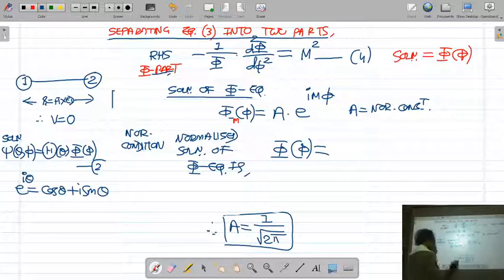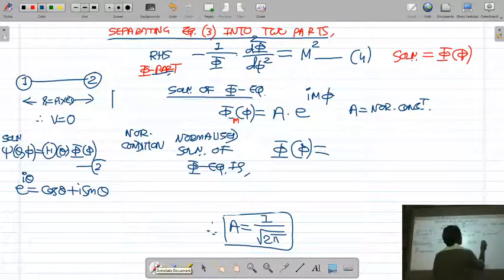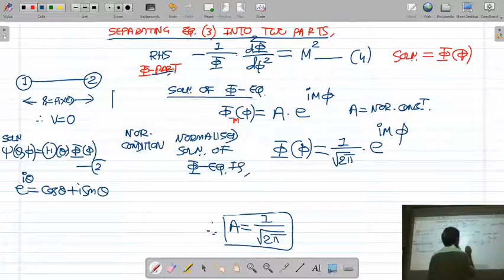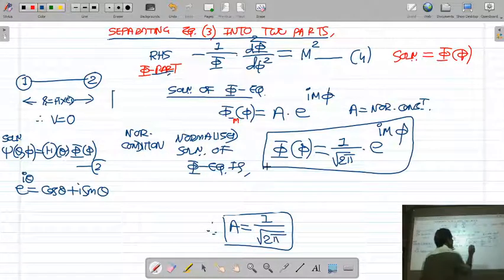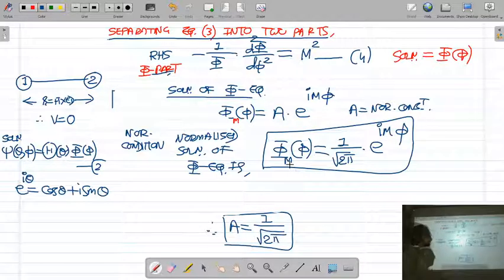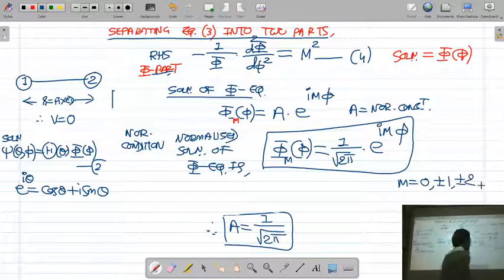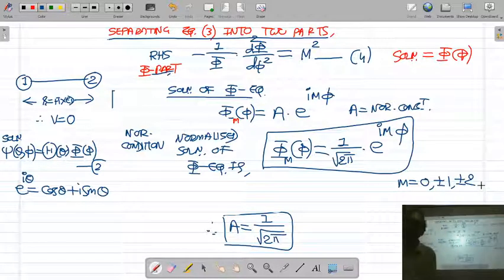I put the value of A. The normalization constant for phi function is 1 upon under root 2 pi. So phi m is 1 upon under root 2 pi e raised to I m phi. The solution phi depends on m, so I put subscript m. We have also calculated the value of m from the single value condition, that m is a positive or negative integer having values 0, plus minus 1, plus minus 2. Okay, so this is the solution of phi part of the equation.